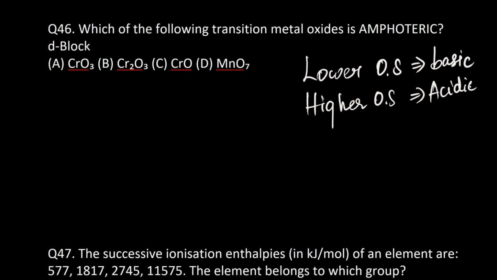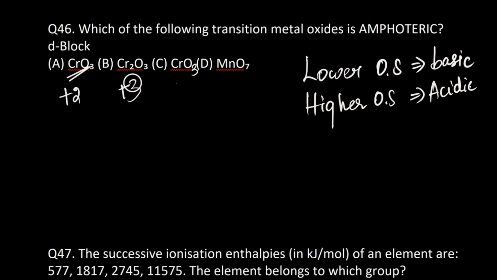Okay, here I have CrO3, Cr2O3, CrO, Mn2O7. So check out the oxidation states. Chromium here, that is in +2 oxidation state. And here that will become +3. This is CrO3.